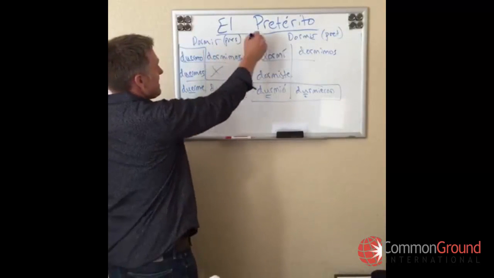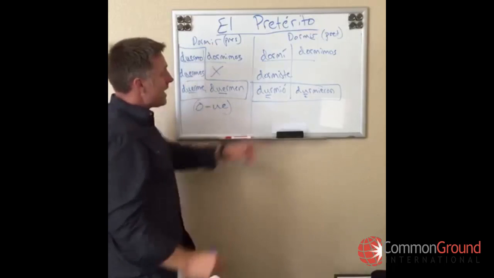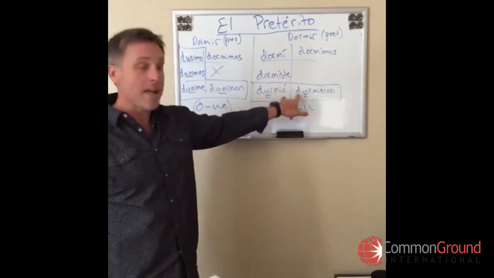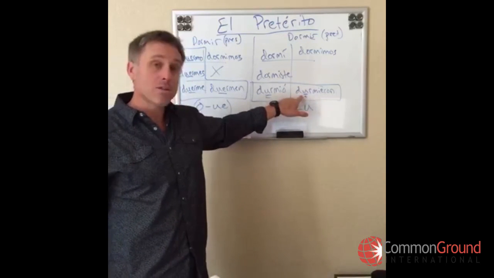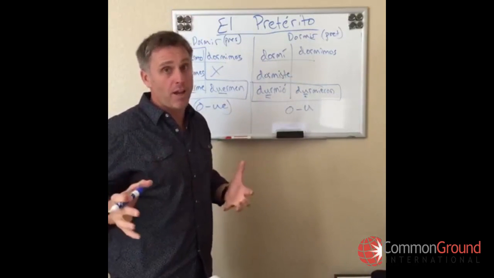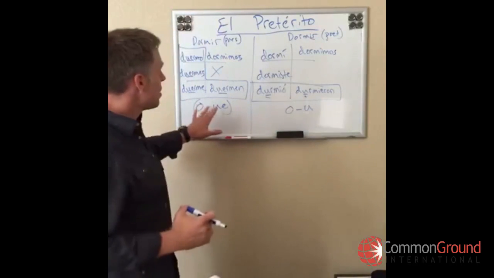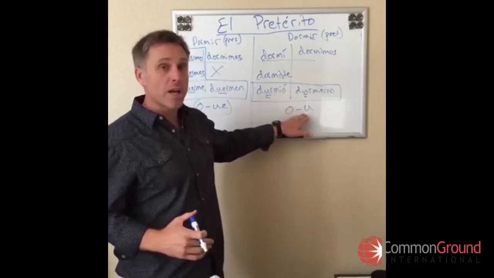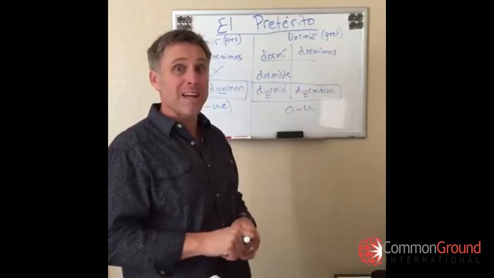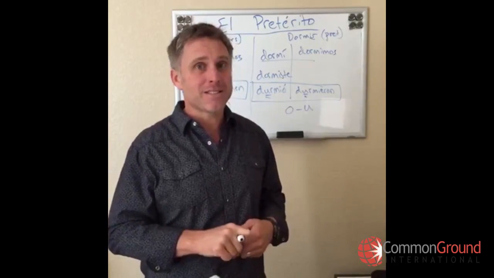Notice, en el presente, dormir is O to UE. En el preterito, dormir is O to U, and only in él, ella, usted, and ellos, ellas, ustedes. All right, so there's no real trick, and I'm sorry. You just have to commit this to memory because there's no real way to know that it's going to be a truncated stem change based on the present tense. There's no trick. But there's other verbs that work like that too, and then there's verbs that are the exact same as in the present tense stem change.